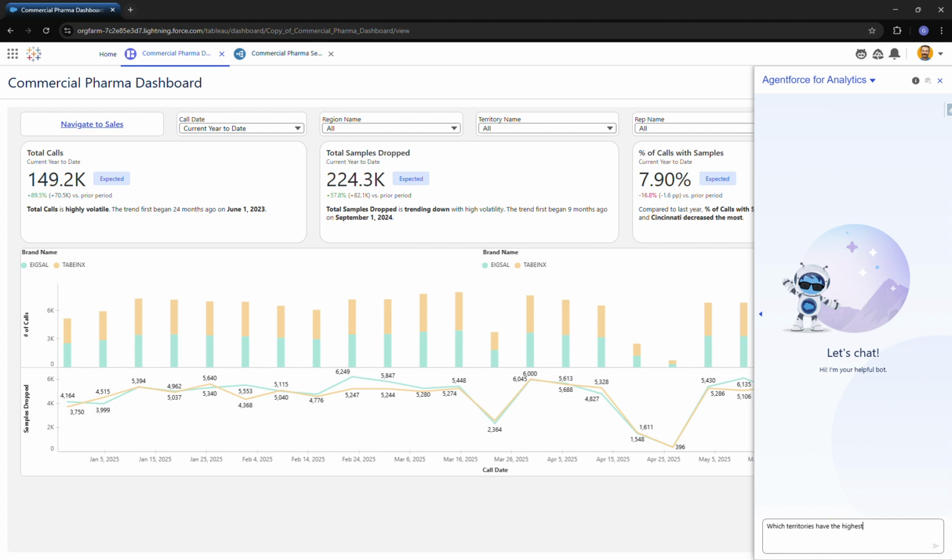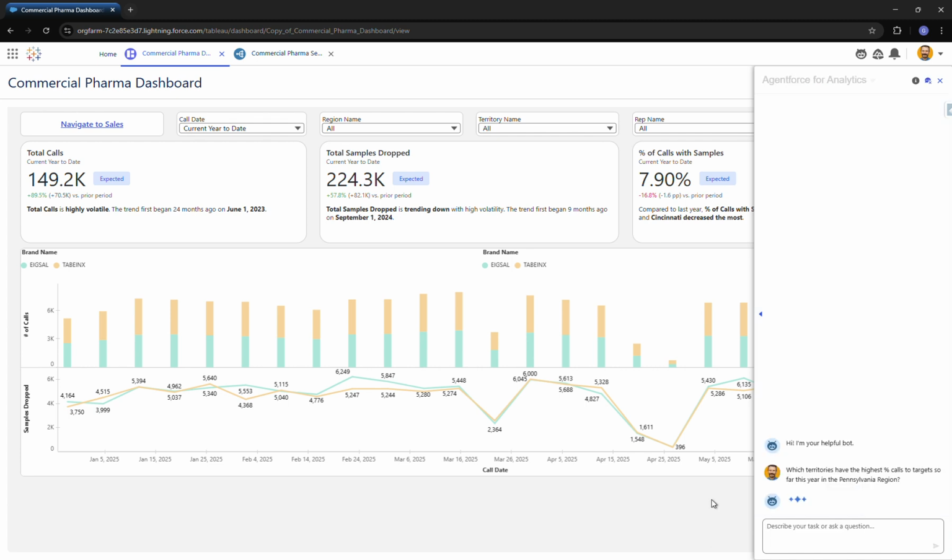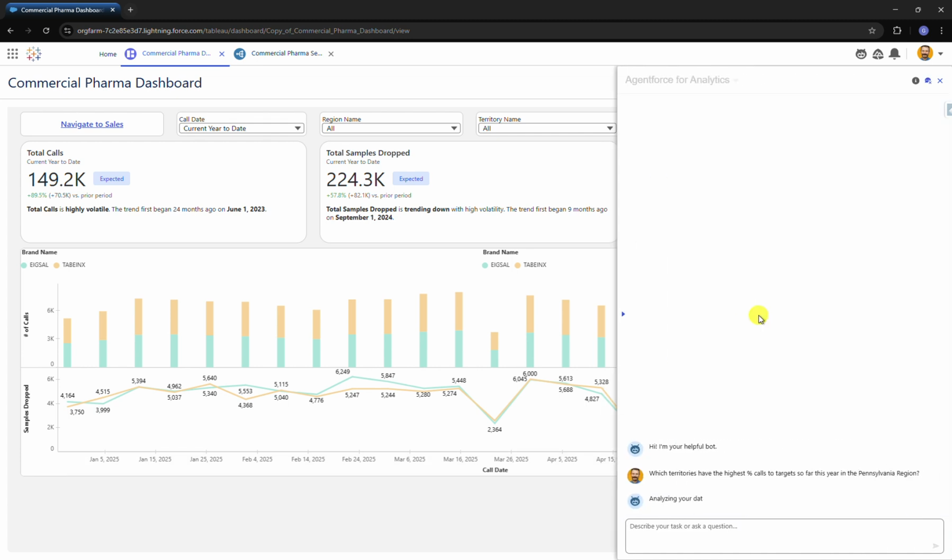The first question I'll ask my Concierge is, which territories have the highest percent of calls to targets so far this year in the Pennsylvania region? While this is loading, the context for this question and for the dashboard is a sample commercial pharmaceutical company with 2 products, and we're interested in the types of interactions that sales reps are having with the doctors in their territories.